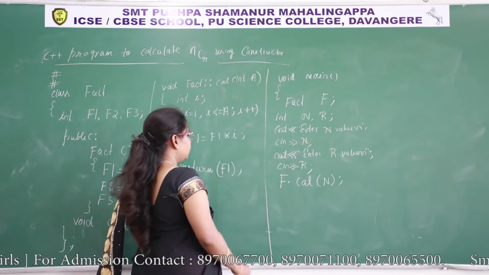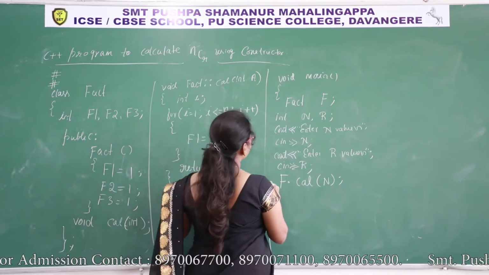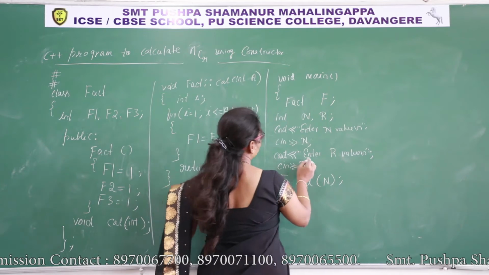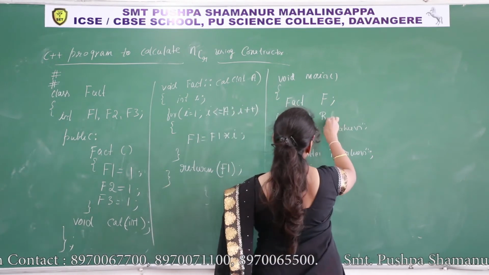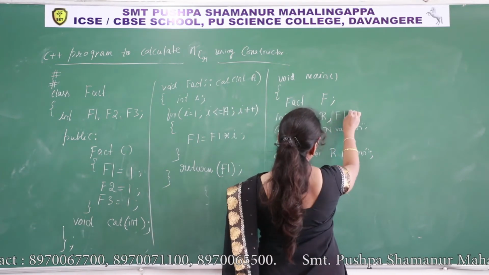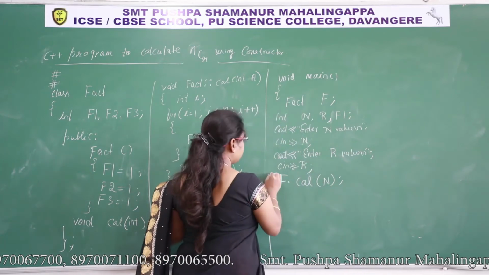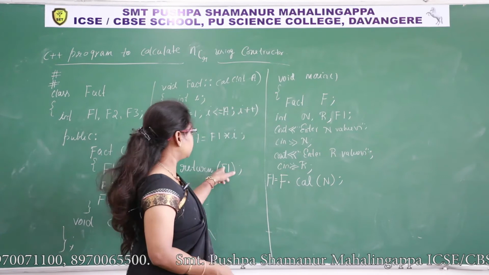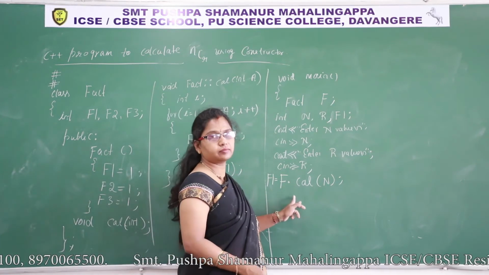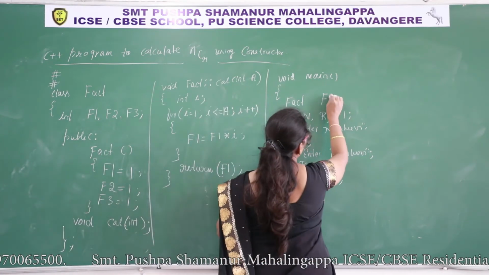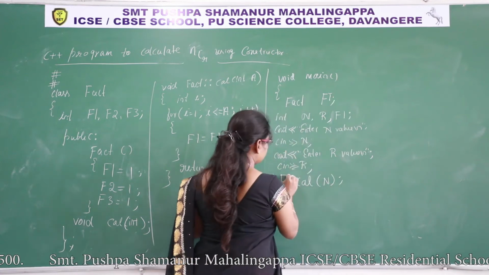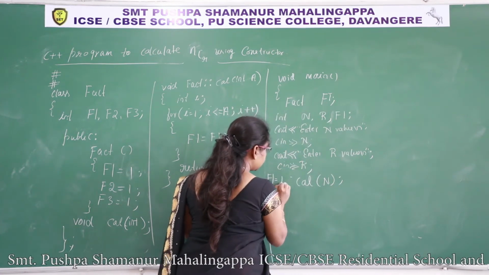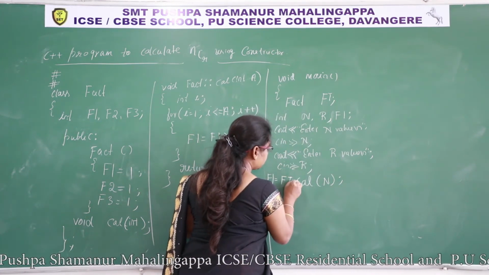Which kind of value are you returning here? Integer type. To store that, I'll take integer variable here. Here I'll take F1 also. F1 contains the factorial of n. I'll take object name ft. To avoid confusion, I'll take ft is an object name.